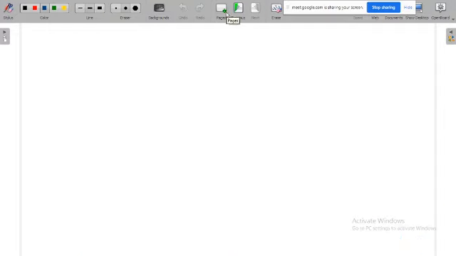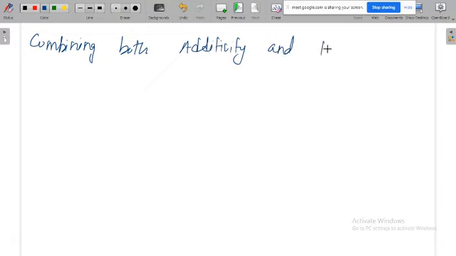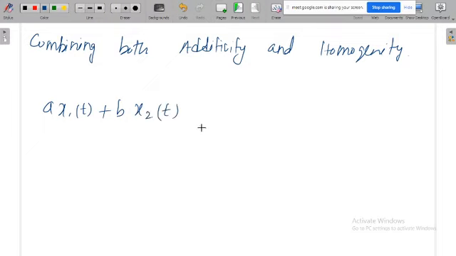So if we combine both additivity and homogeneity, we can write like this: a x1 of t plus b x2 of t, where a and b are constants.